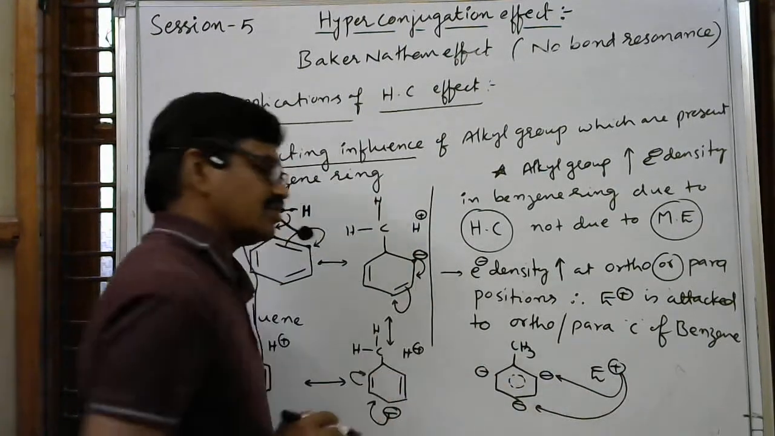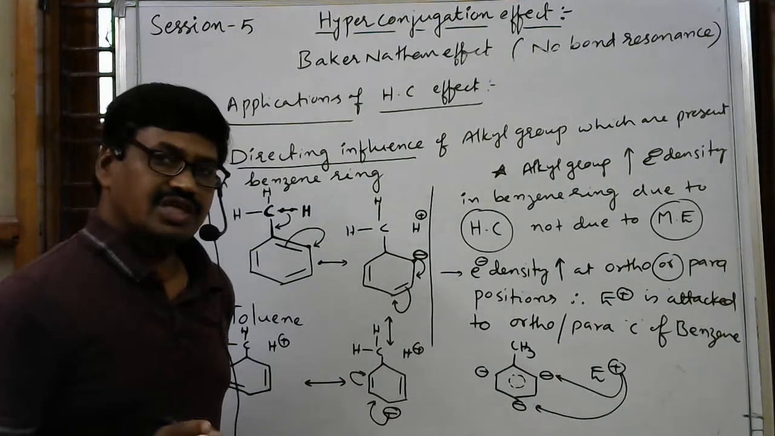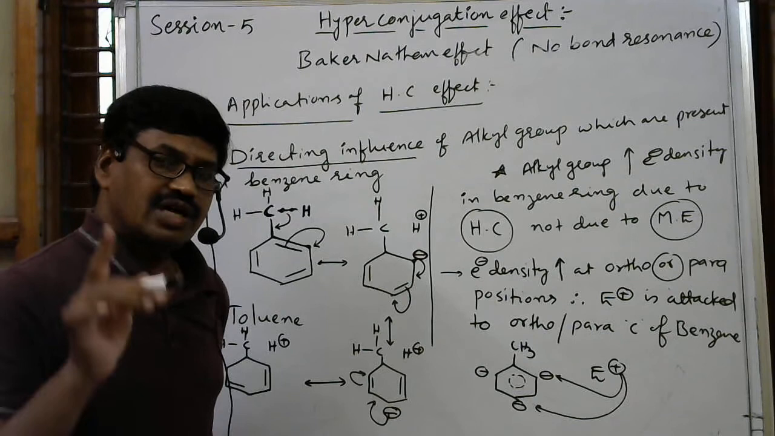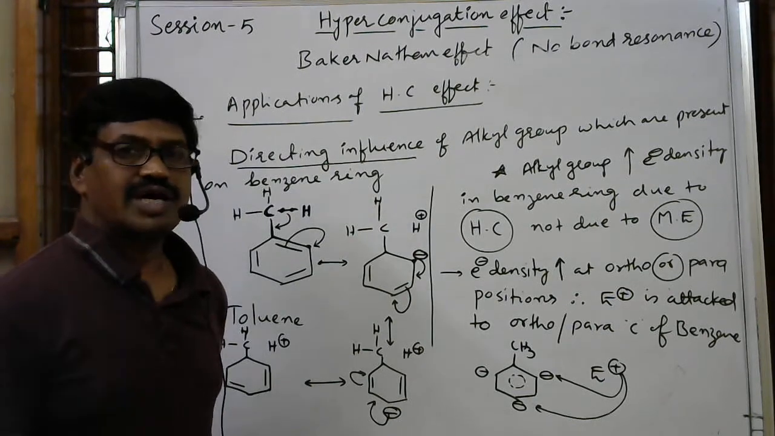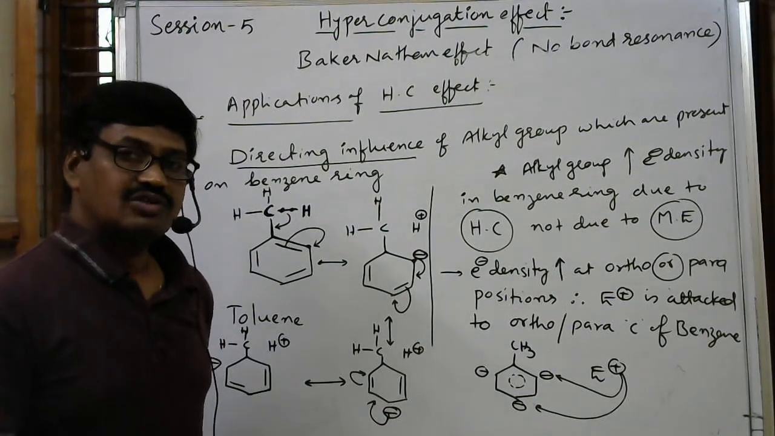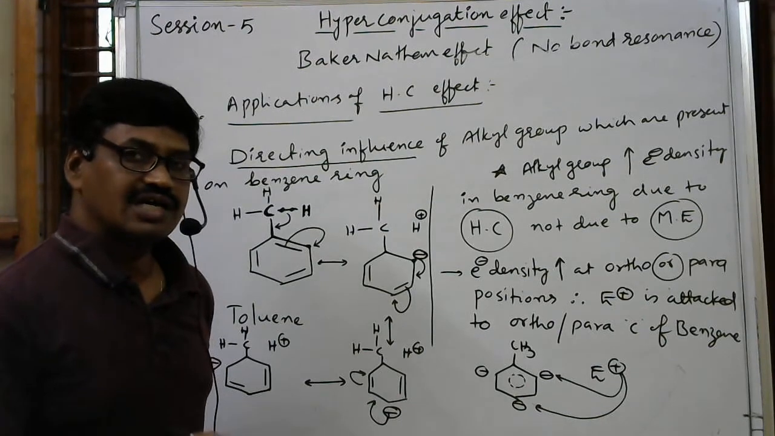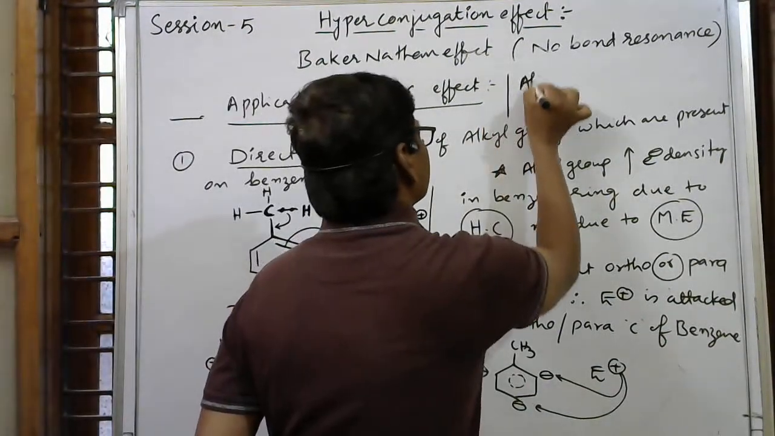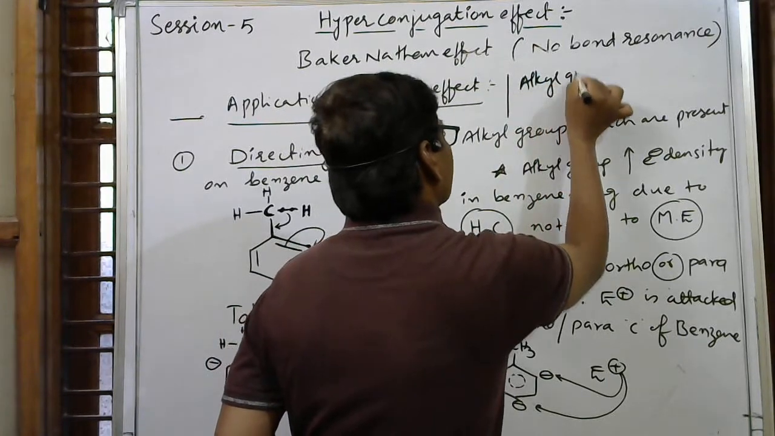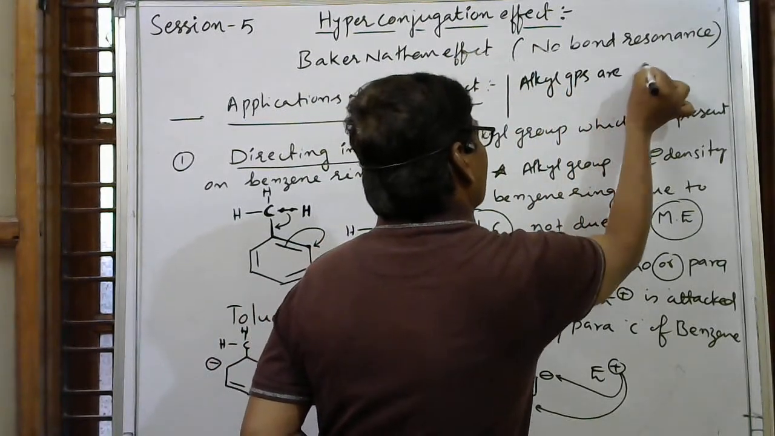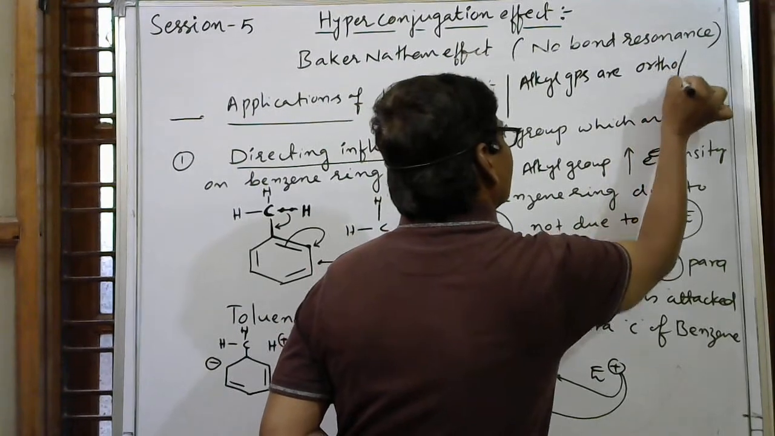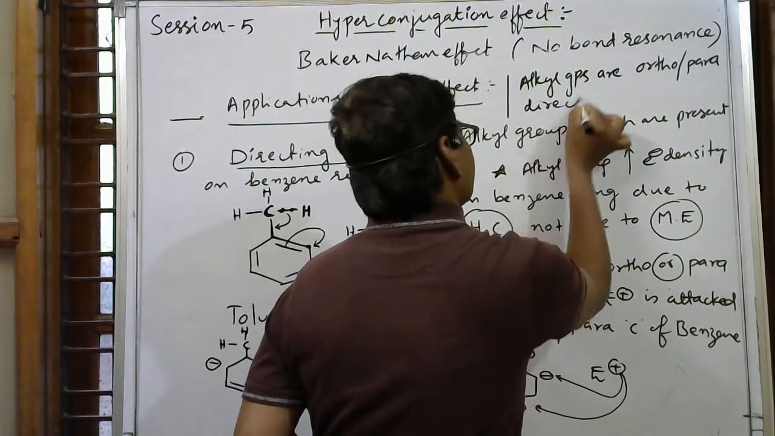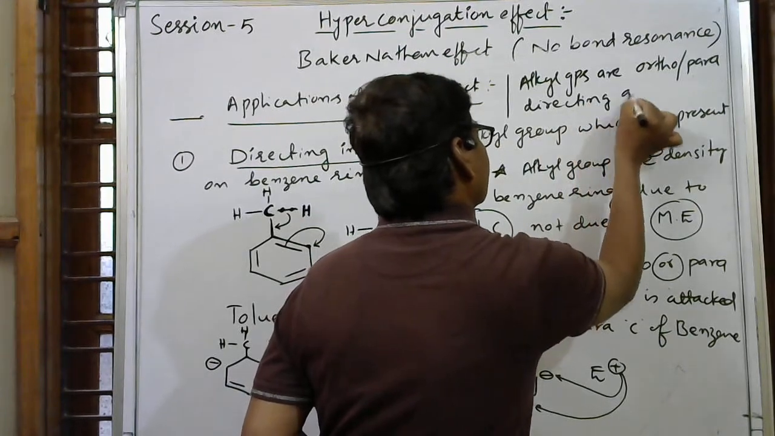so that the incoming electrophile comes to either this carbon or this carbon, otherwise this carbon. So alkyl groups which are present on the benzene ring always direct the incoming electrophile to either the ortho position or the para position. So it is an ortho para directing group. Alkyl groups are ortho and para directing groups.